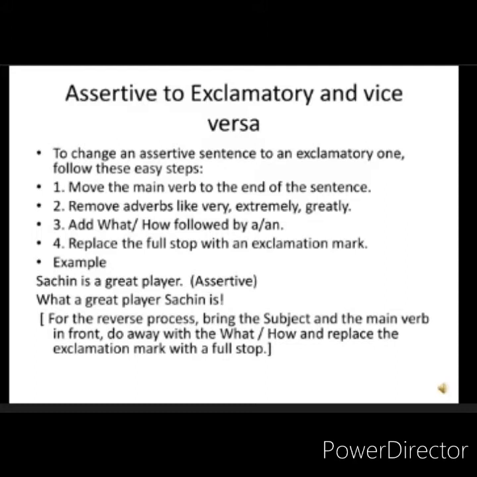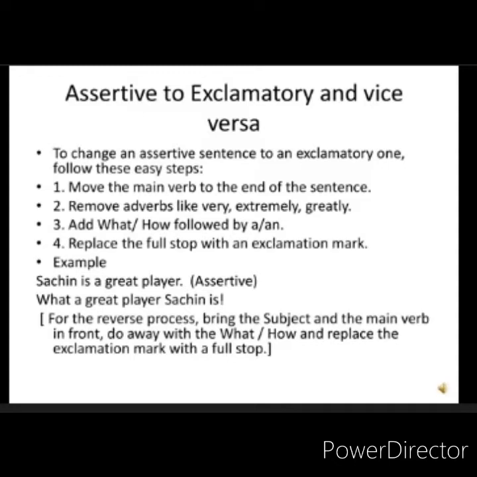Here you don't have such things. Forget it. Add what or how followed by a or an. So you've begun your sentence with what a. Yes? Now, what a and great player you take from your main assertive sentence. So your exclamatory sentence is what a great player Sachin is. Replace the full stop with an exclamation mark. Your step number 4, and you've done that.